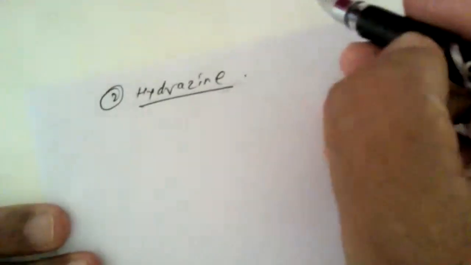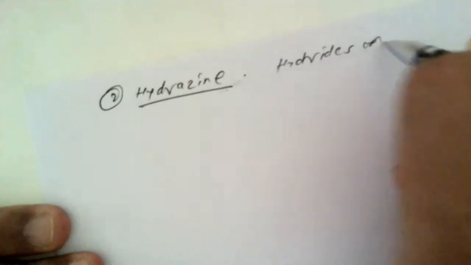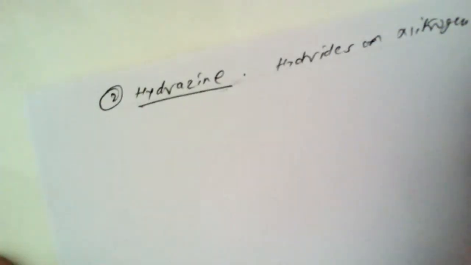Now, this is all about the oxo acids of nitrogen, wherein we have studied the two oxo acids, that is HNO2 nitrous acid and HNO3 nitric acid. Now, the second part that we are going to study is the hydrazine, that is the hydrides of nitrogen. These are known as the hydrides of nitrogen, also known as the hydrazines.